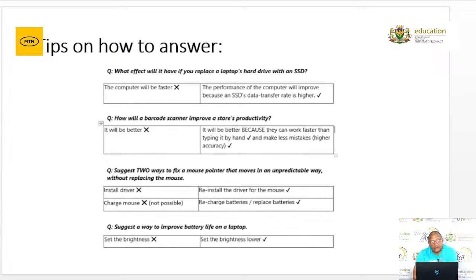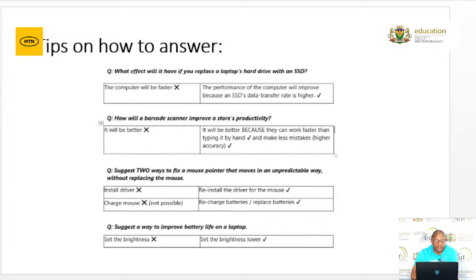The second type of question: a way without replacing the mouse, or charging the mouse. But it is not possible to charge the mouse. Both answers will be incorrect because you have to suggest two ways to fix a mouse pointer that moves in an unpredictable way without replacing the mouse. The correct way of answering that question will be to reinstall the driver for the mouse, to recharge the batteries, or else to replace the batteries for the mouse.